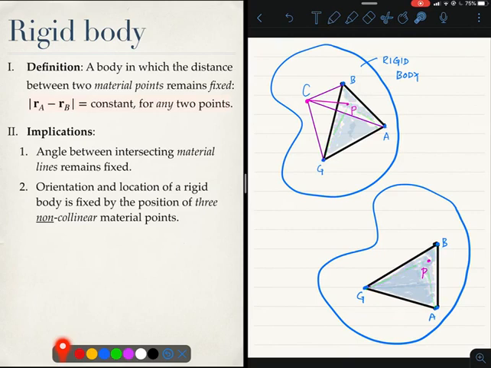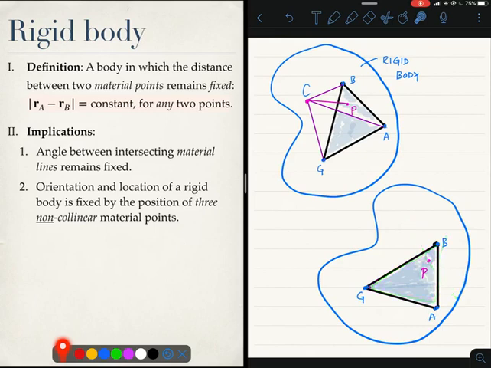You can think about how to locate it. It's straightforward geometry. The other thing we know is that the angle between intersecting material lines remains fixed. That means that PC is normal to this plane defined by B, G and A. So C must be located above or below the plane, so that CP is normal to this plane.